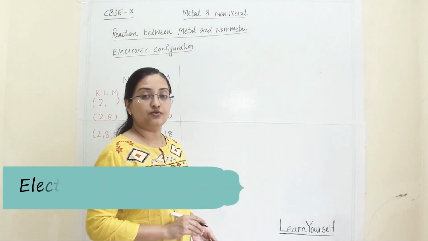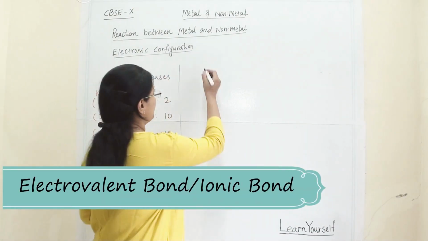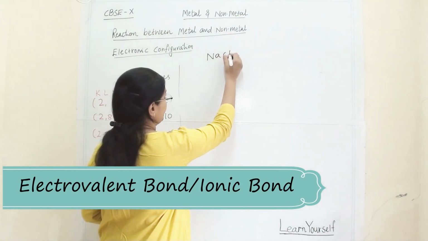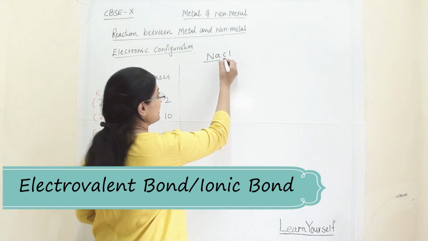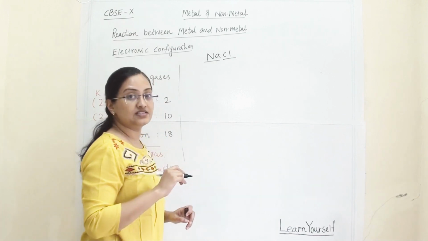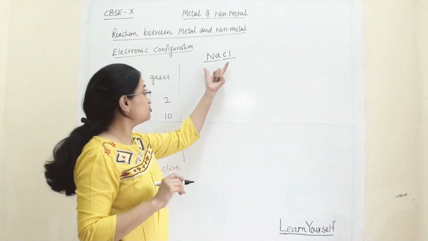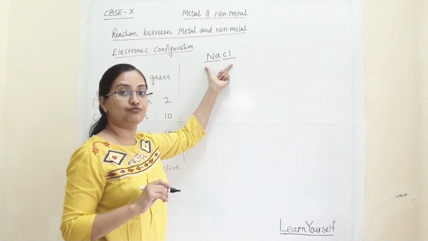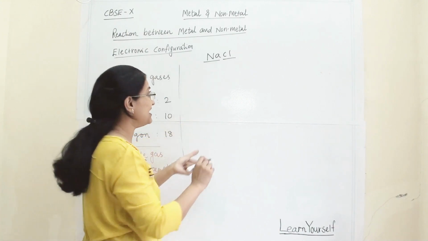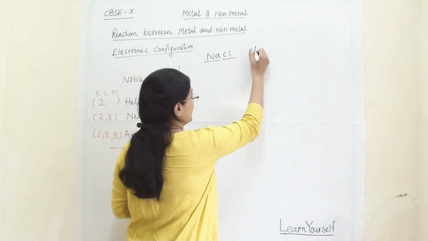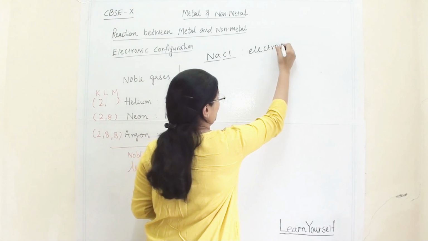So here we are going to study sodium chloride, that is NaCl. Here sodium is a metal and chlorine is a non-metal. When these two come together, they will form a chemical bond, and that chemical bond is known as an electrovalent bond.